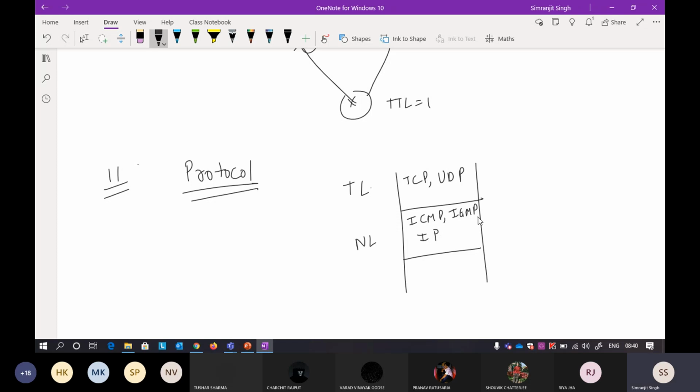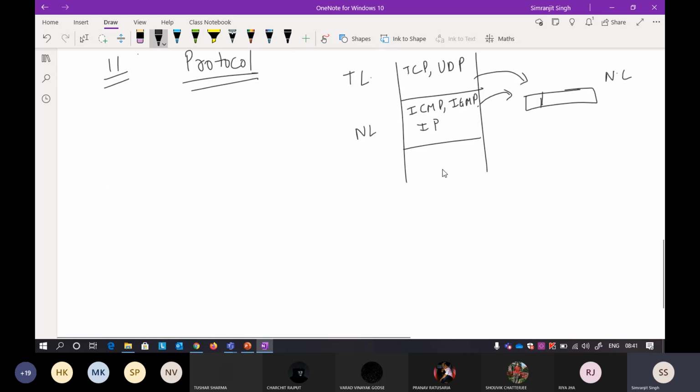When the packet is available at the network layer, it also has these protocols. If you are using TCP or UDP, you also have this particular protocol, because the packet is coming from the transport layer. The packet is transferred from the transport layer to the network layer, so the network layer also has the information of whatever protocol I used on the transport layer.